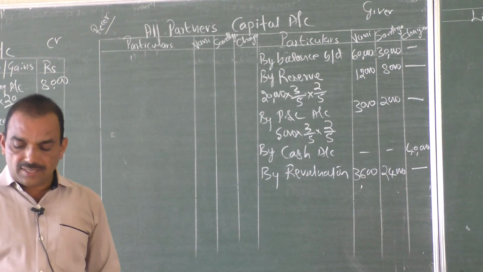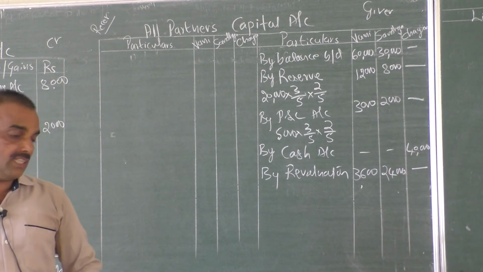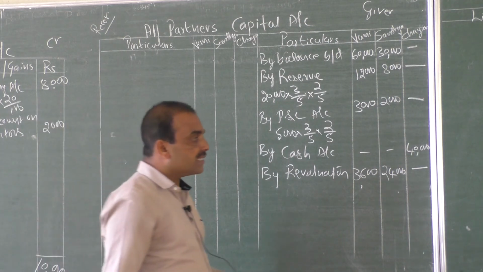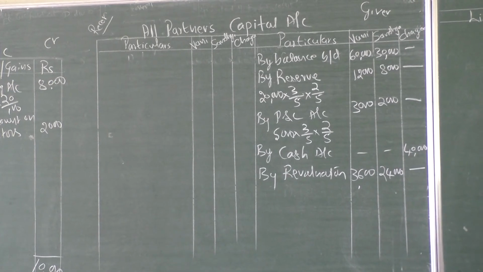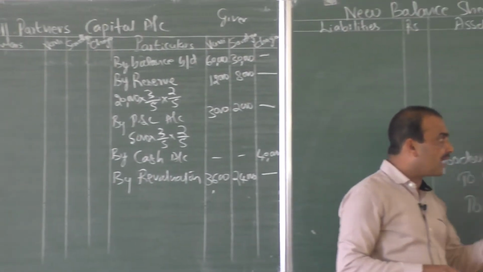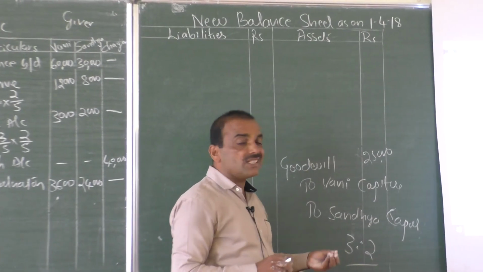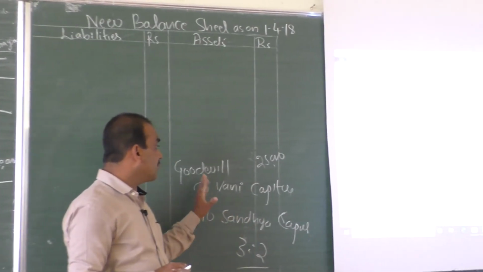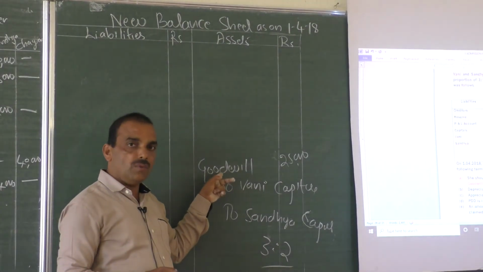And further we have to adjust the goodwill, which is the important adjustment. So what about the instruction given in the problem? It is said that goodwill of the firm is raised, or created. The new partner does not bring goodwill in the form of cash. Therefore there should not be an entry of cash in your entry. So goodwill created.